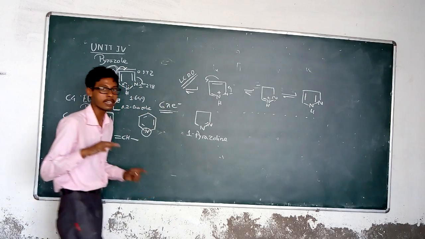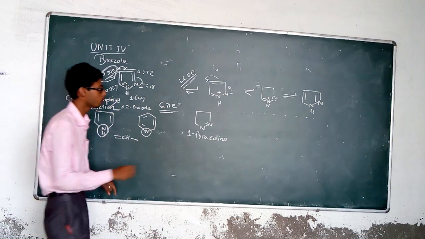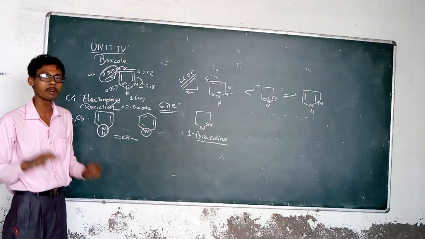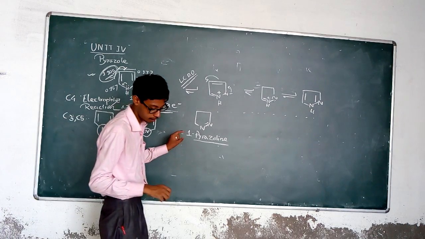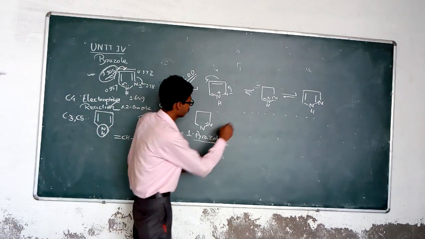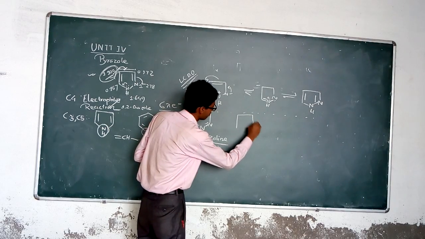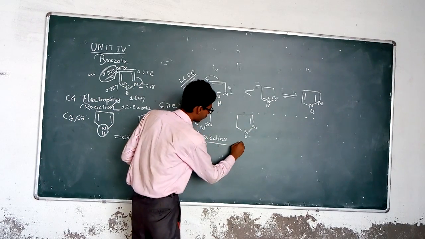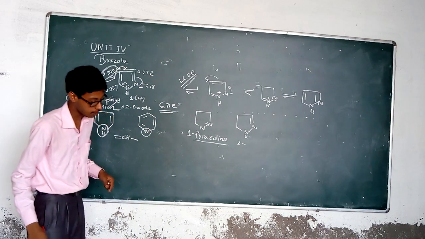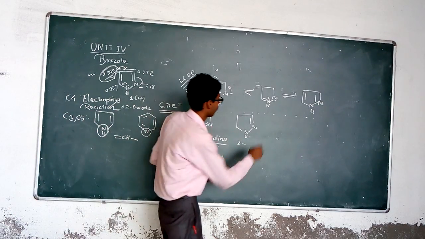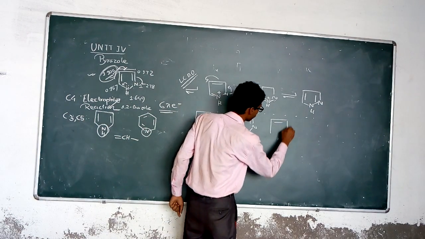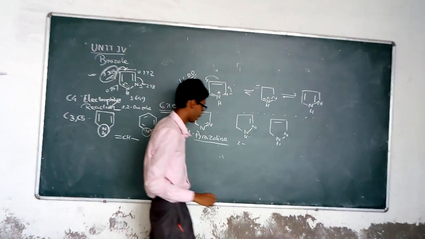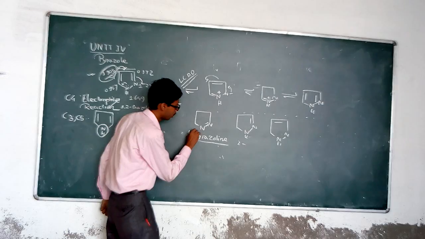Because when dihydro forms are present, these are known as pyrazolines, and depending upon the double bond position, this may be the 1-pyrazoline. When this double bond is shifted to that position, it is known as the 2-pyrazoline. And when it is shifted to the above portion, the C3 and C4 bond, that is known as 3-pyrazoline.